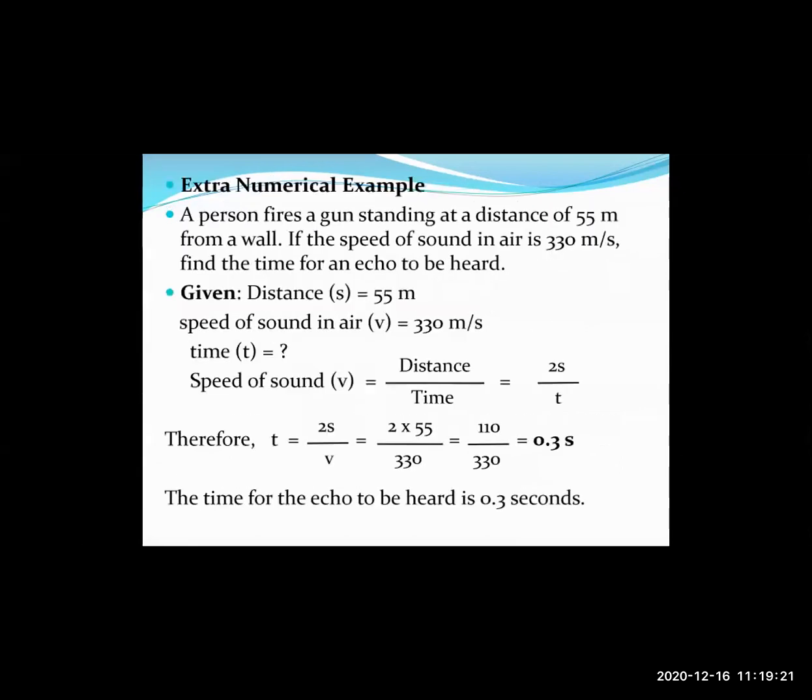Okay. Then let us now talk about extra numerical examples that we are seeing, right? A person fires a gun standing at a distance of 55 meters from a wall.